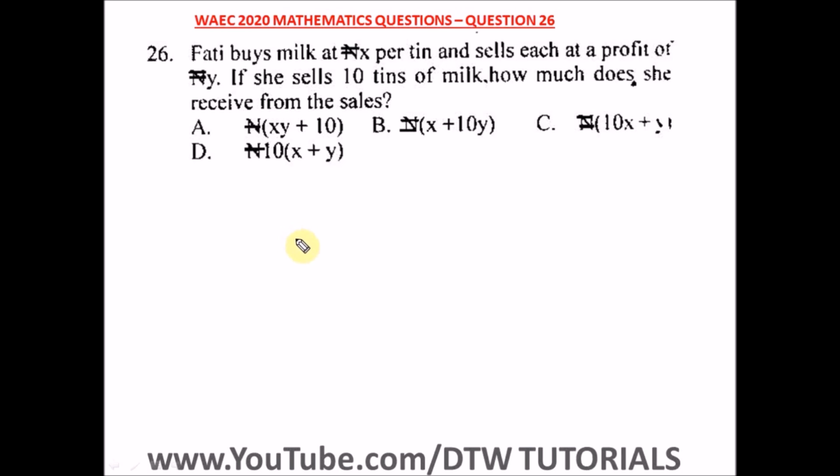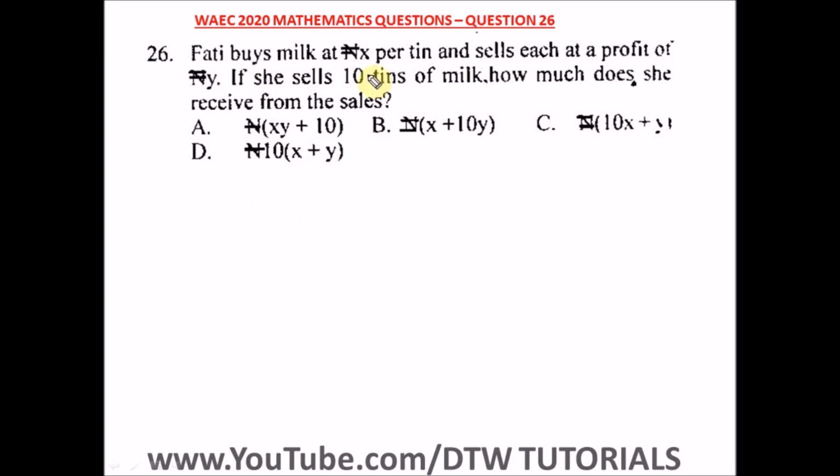Question 26 of the WASSCE 2020 Mathematics Past Question, that's your WAEC 2020 exam. It says Fatih buys milk at X naira per tin and sells each at a profit of Y naira. If she sells 10 tins of milk, how much does she receive from the sales? Okay, this is an equation. So Fatih buys this tin at X naira per tin.